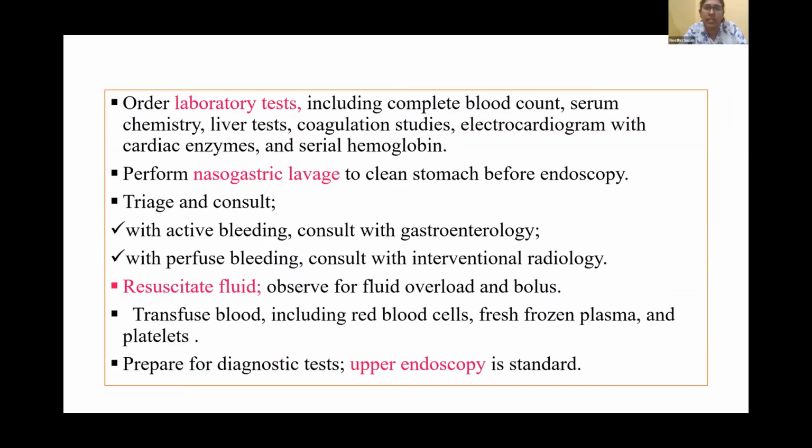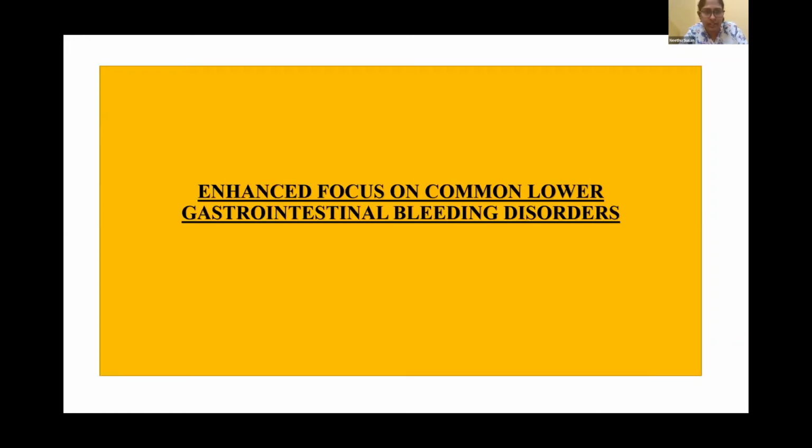Lab tests include a complete blood count, serum chemistries, liver tests, coagulation studies, ECG with cardiac enzymes, and serial hemoglobin. We also have to perform an NG lavage to clean the stomach before endoscopy. Triage and consult with active bleeding. We can consult gastroenterology, and if there's profuse bleeding, then we can consult an interventional radiologist. Resuscitation should be done, observing for fluid overload and giving bolus doses, and transfuse blood, including PRBCs, FFP, and platelets if needed, and prepare for diagnostic tests. Upper endoscopy is the standard.